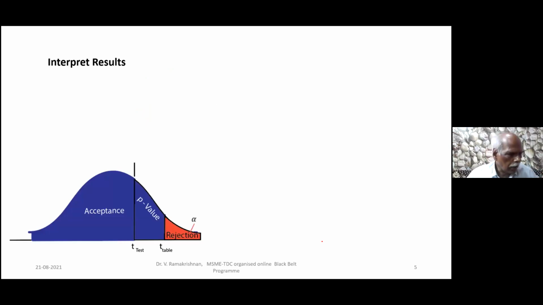Now, this is how you are going to interpret the result. I have drawn the curve. This is inferential statistics. This is the normal distribution curve with the mean 0, standard deviation 1. I have divided this area into 2 regions. One is the rejection region. I can have this brown region on the right hand side also, that is to your left hand side.